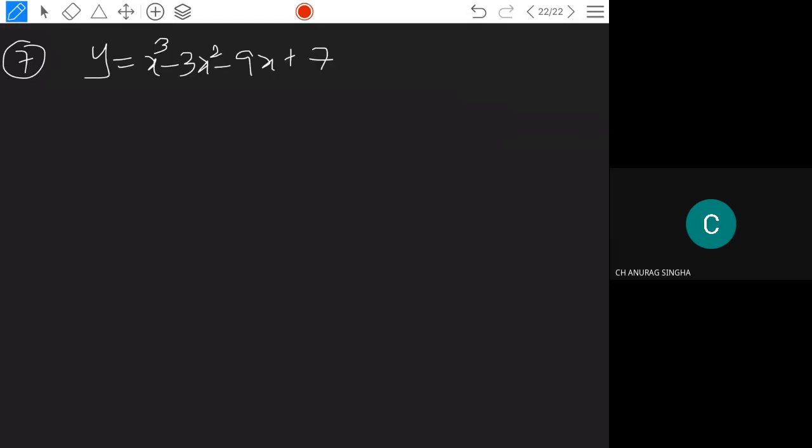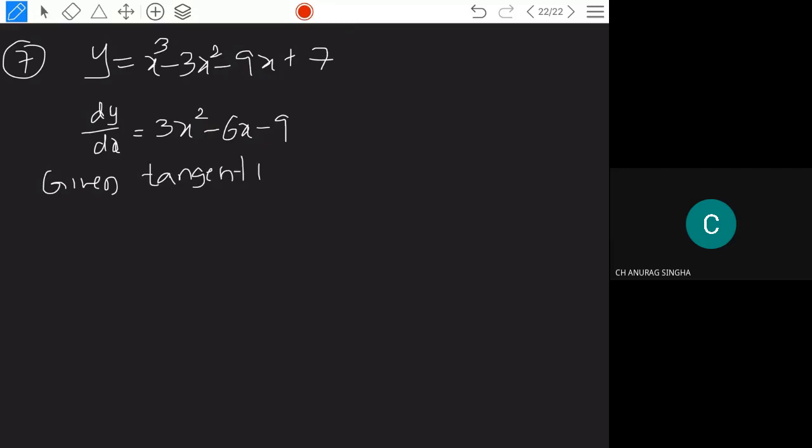Okay, so find dy by dx. dy by dx is equal to 3x square minus 6x minus 9. And this tangent is parallel to the x-axis. Given the tangent is parallel to the x-axis. So this is given.